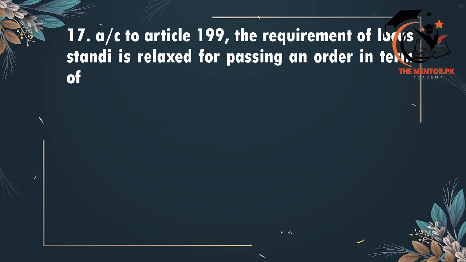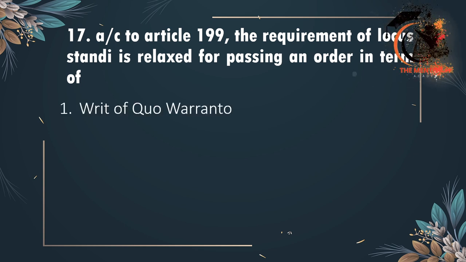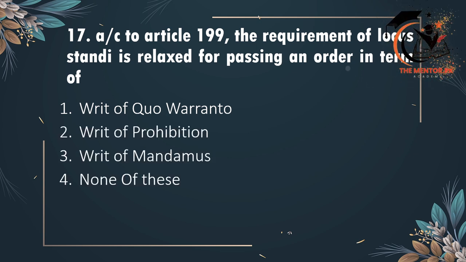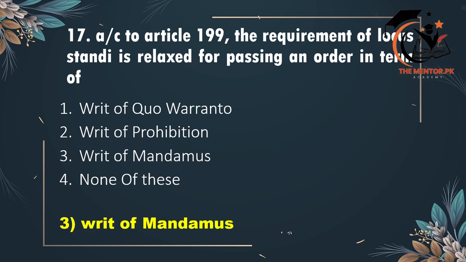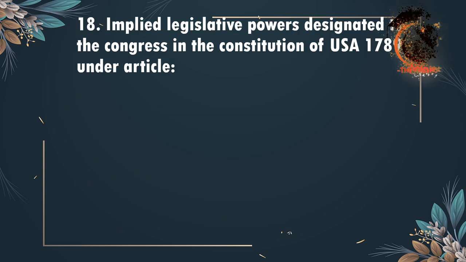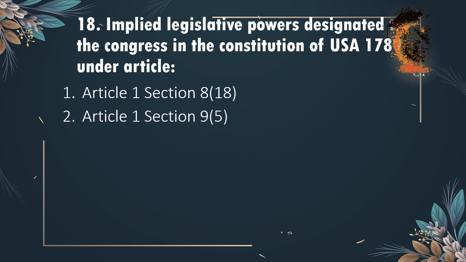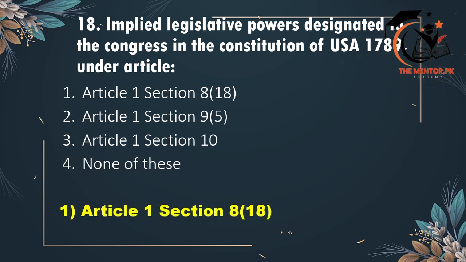Seventeenth: according to Article 199 of the Constitution of Pakistan, the requirement of locus standi is relaxed for passing an order in terms of writ of quo warranto, writ of prohibition, writ of mandamus, or none of these. The correct option is option 3, writ of mandamus. Eighteenth: implied legislative powers designated to the Congress in the Constitution of the USA 1789 are under which article? Article 1, Section 8, Clause 18; Article 1, Section 9, Clause 5; Article 1, Section 10; or none of these. The correct option is option 1, Article 1, Section 8, Clause 18.